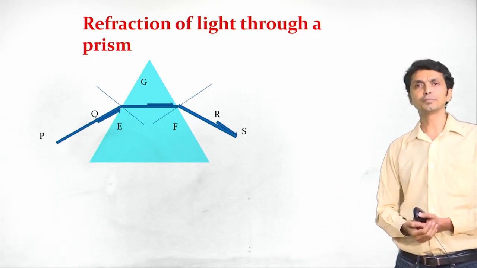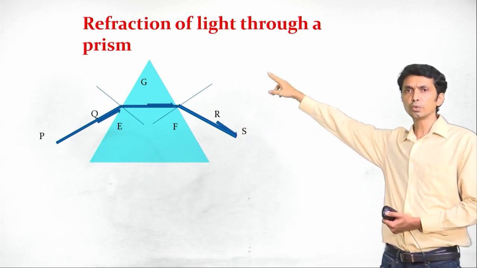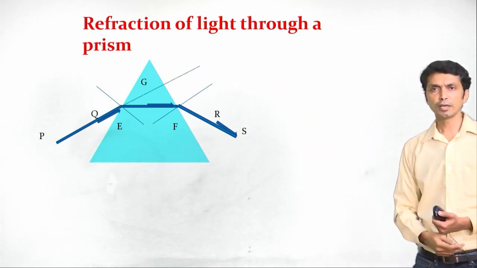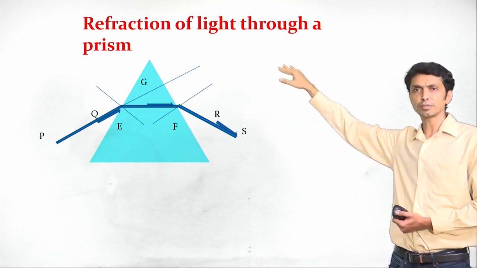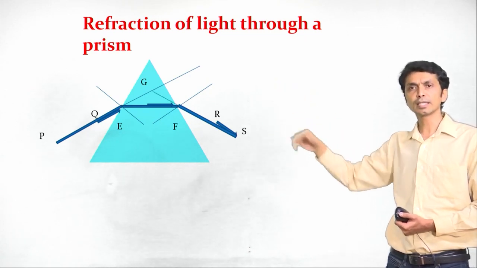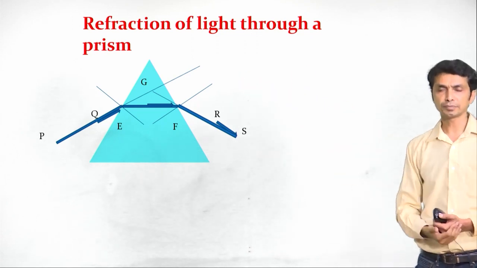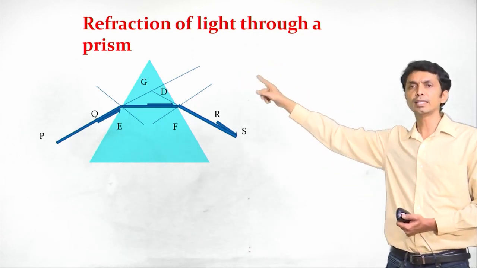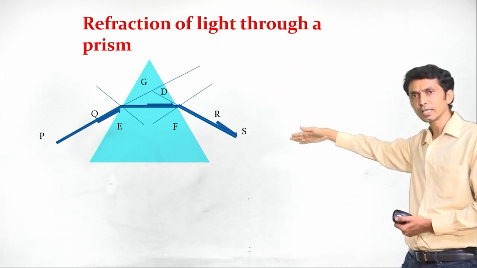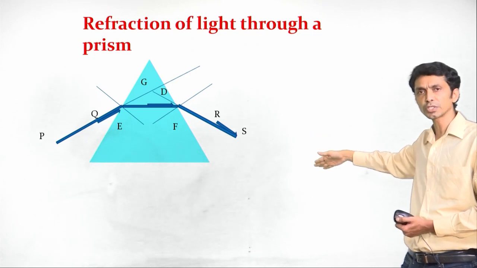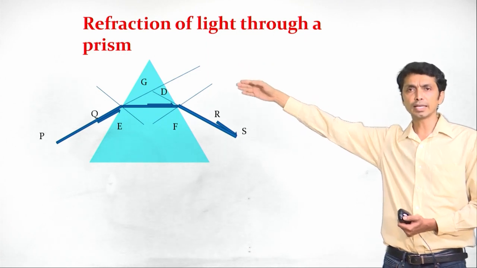Now, what we shall do is, we shall extend this PQ in this way. If there was not a prism there, the PQ ray would have gone in that direction. We shall also extend this line SR. So we observe that both of them meet at point G. We shall measure that angle D. So this PQ would have travelled in this direction, but now it is travelling in direction RS because of the glass prism and refraction. When we extend this, we get the angle D.